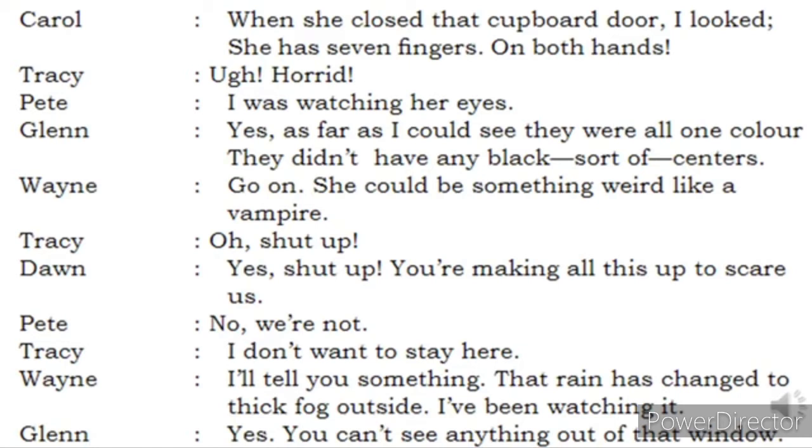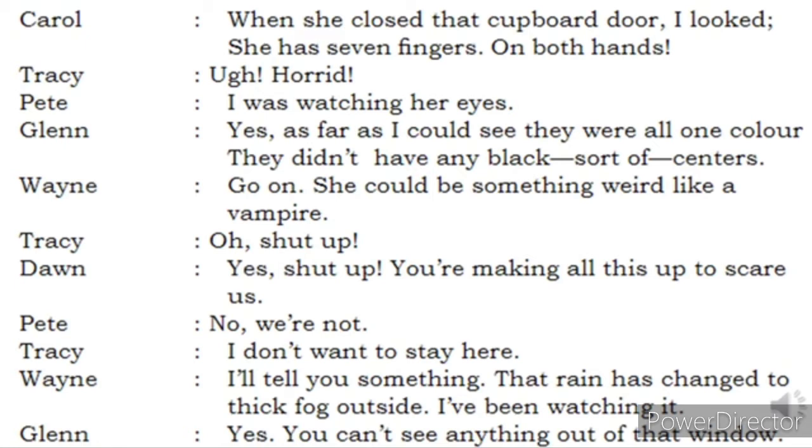Wayne was like, go on, she could be something weird like a vampire. Vampire is nothing but a ghost or a Dracula. She could be something like that. Tracy and Dwan were scared. So Tracy says, oh, shut up. Dwan also says, yes, shut up. You're making all these stories to scare us. Pete says, no, we are not making up stories. It's true. Tracy was like, I don't want to stay here. I just have to move. This girl is a little funny here.